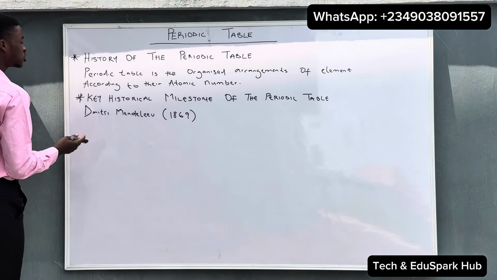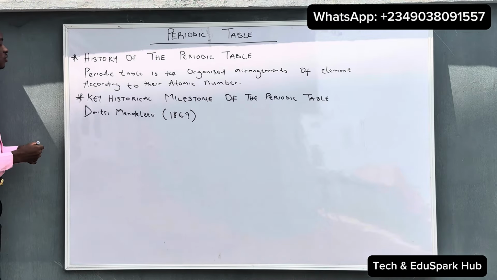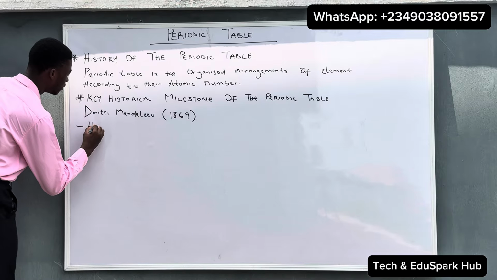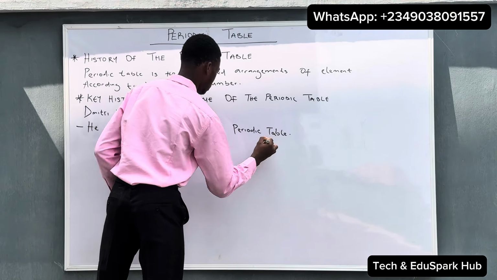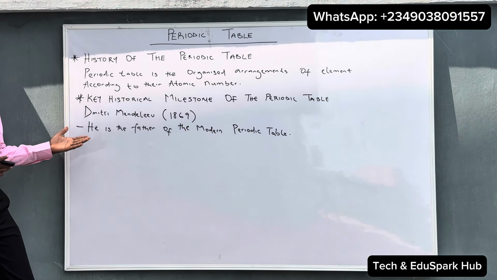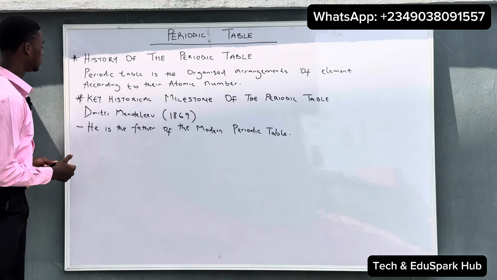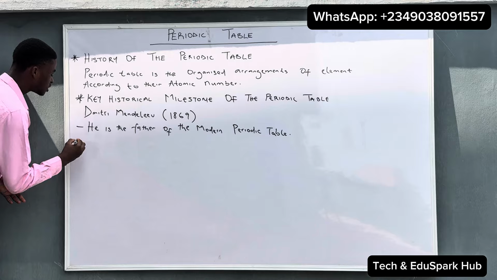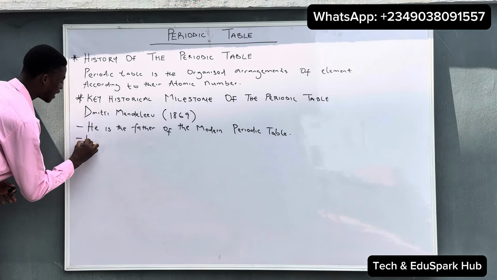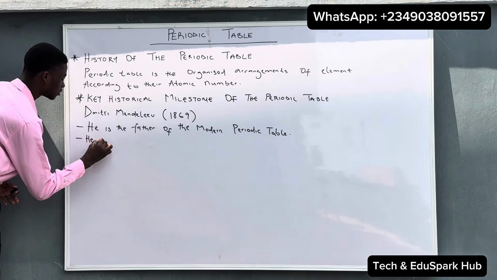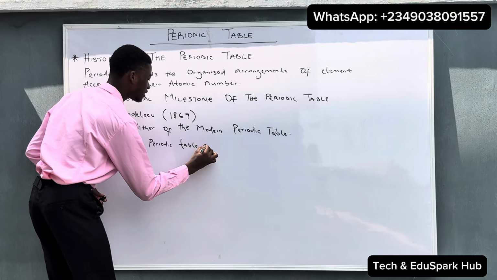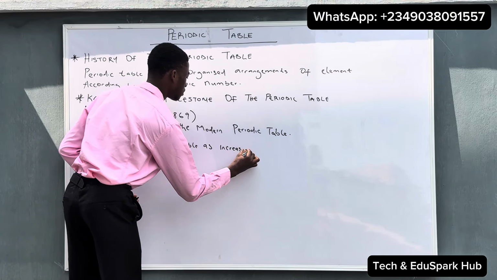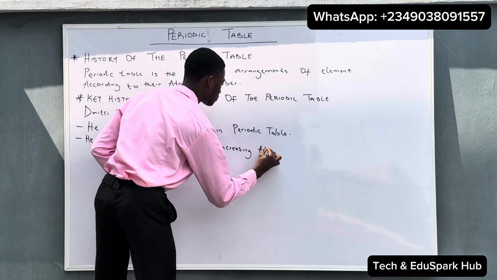So what is the contribution of Dmitry Mendeleev to the periodic table? One contribution is that he is recognized as the father of the modern periodic table. Another contribution is that he arranged the periodic table by increasing atomic mass.